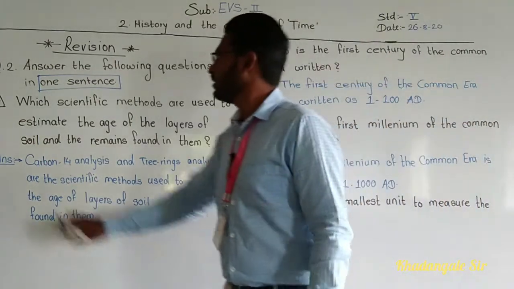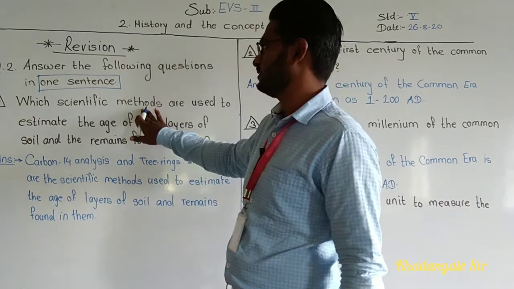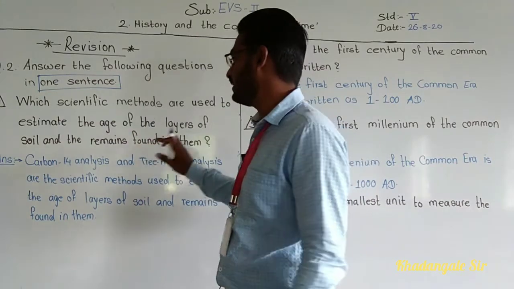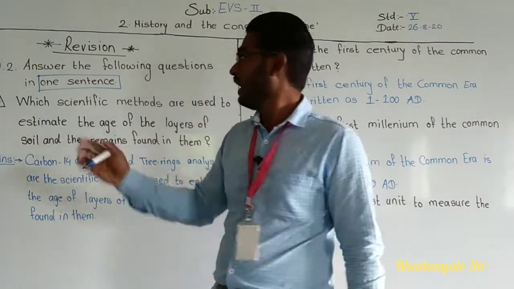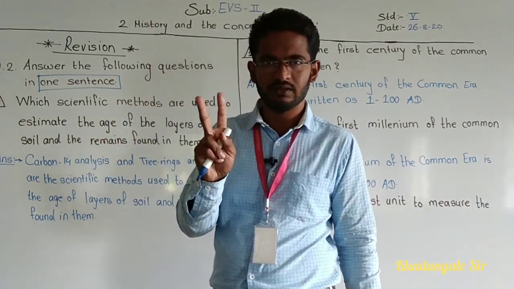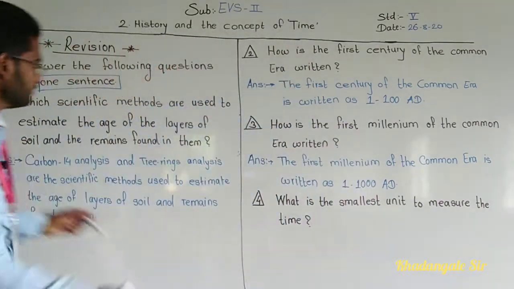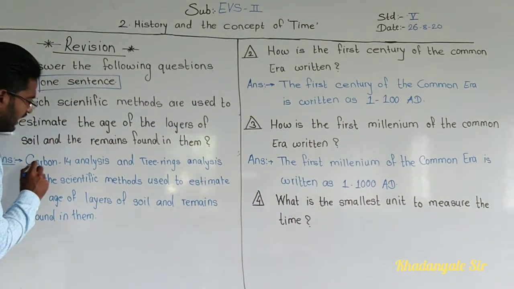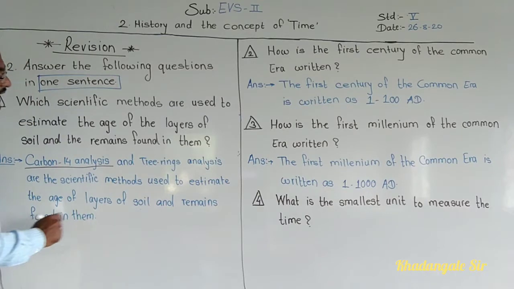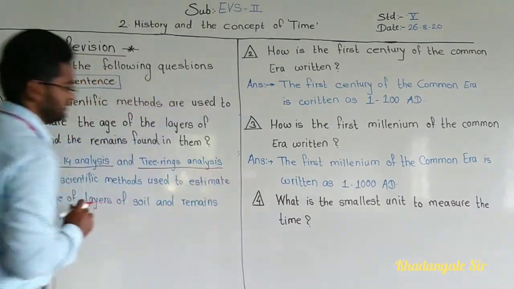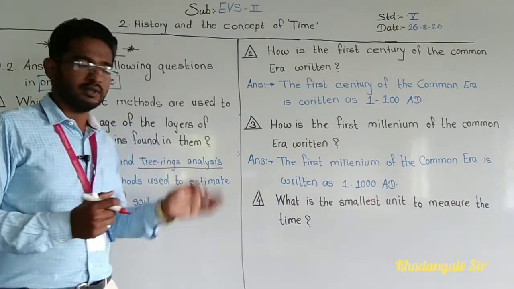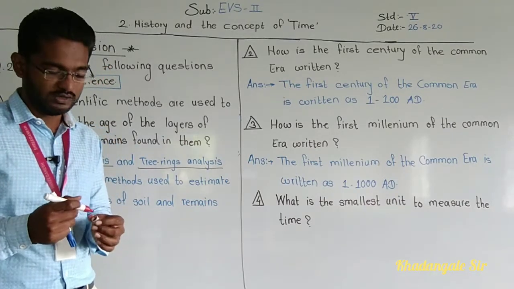Okay. So see, which scientific methods are used to estimate the age of the layers of the soil and the remains found in them? Here what is asked of us? Scientific methods. Which scientific methods? Means one or two methods will be there. Okay. See what is the answer. Carbon-14 analysis, and tree rings analysis. These two scientific methods are there. In our regular videos, we have learned these. I have shown you diagrams also, tree ring, all these things.